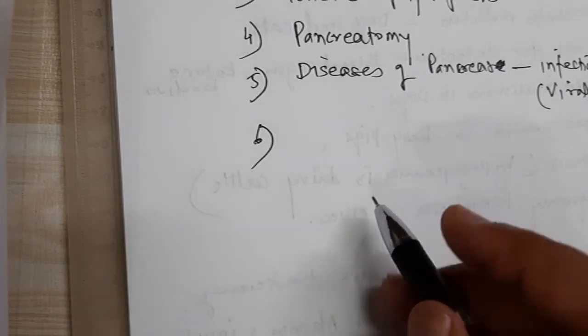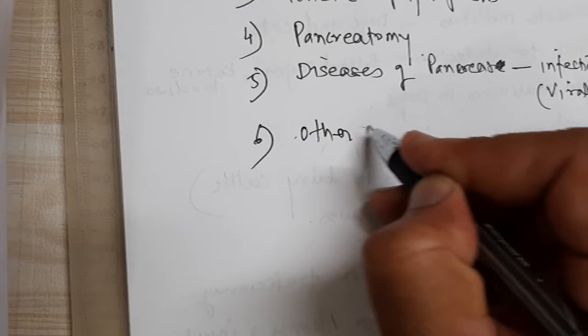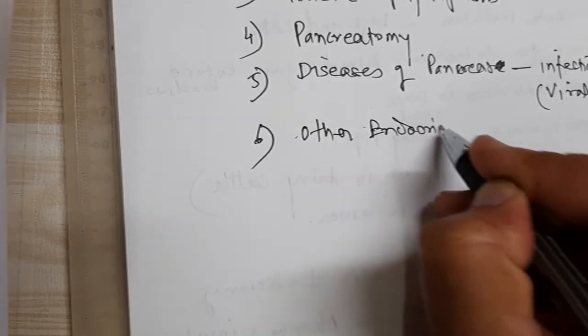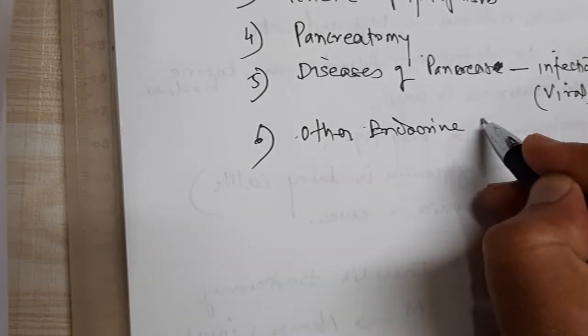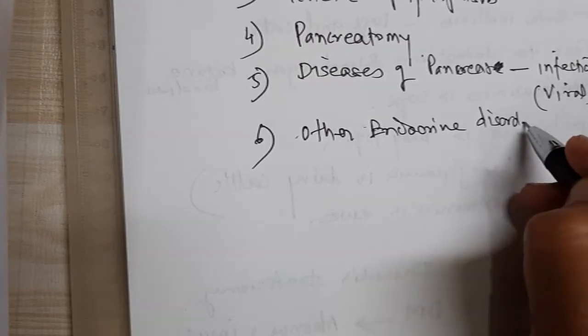Now other endocrine glands or endocrine disorders are also related to diabetes mellitus.